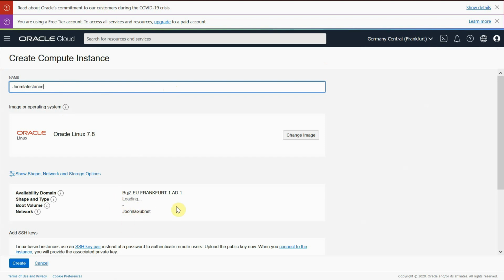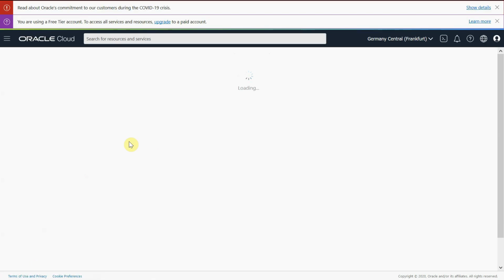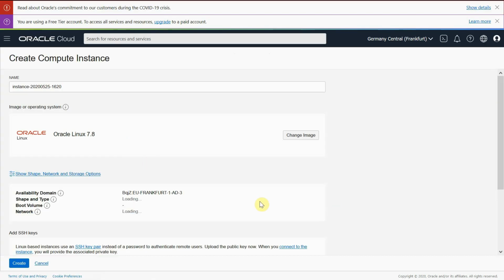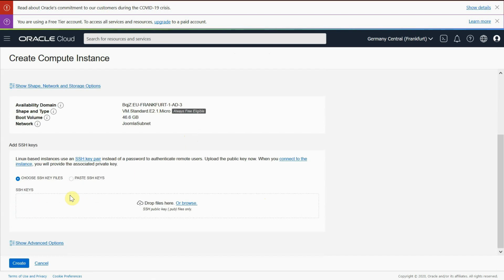For the free tier, it's supposed to find here the always free shape. So I press F5 to refresh the page. Here we go. So it chooses the default shape for the free tier. So put the name. I keep all the defaults.